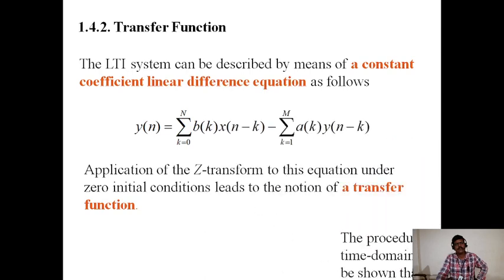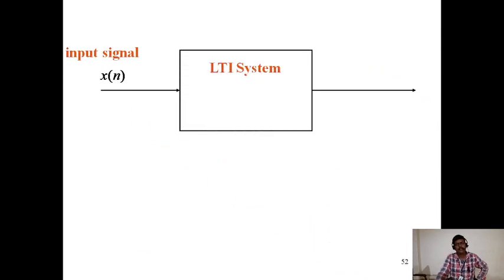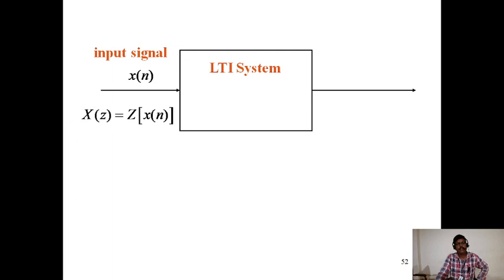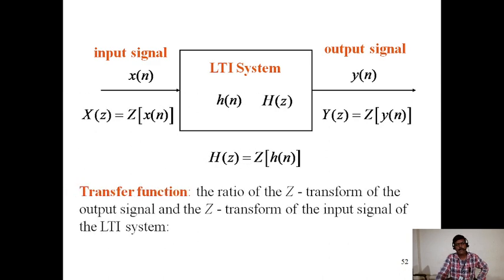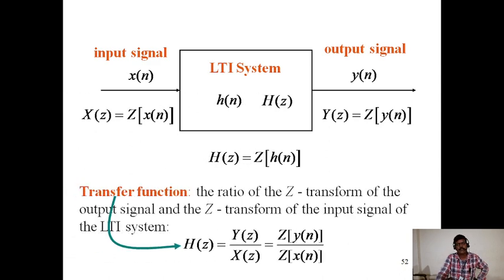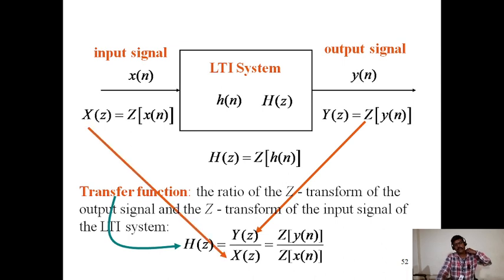The input signal x of n goes through the LTI system producing output y of n. By applying the Z transform, we get X of z and Y of z. These are the different cases. The transfer function H of z is equal to Y of z by X of z.